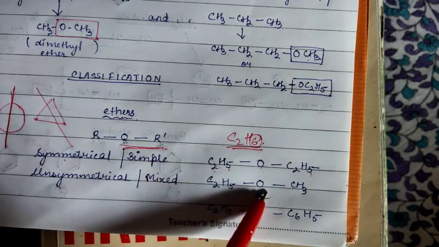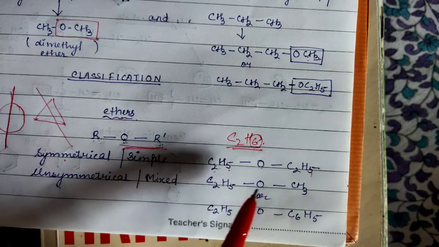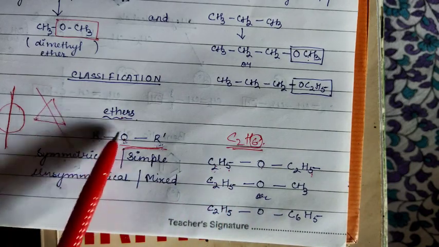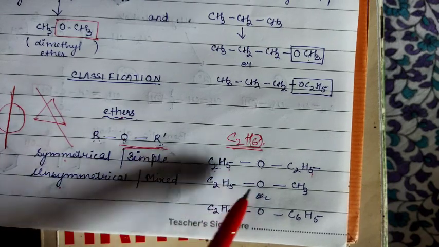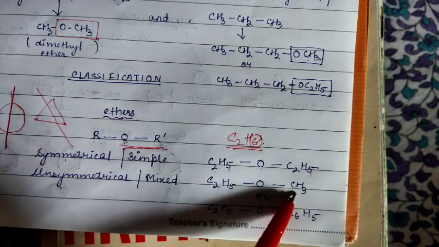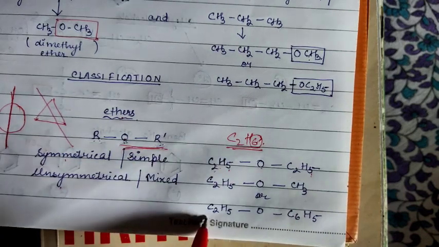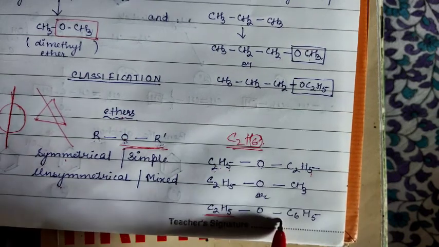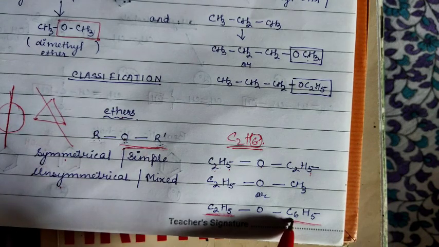But if both the chains are different from each other, or the number of carbons is different, then you can say it is an unsymmetrical ether or mixed ether. For example, on this side it is C2H5, but it is replaced with OCH3. So this chain and this chain are not equal. Again, you see here there is a 2 carbon chain and here 6. This is an aryl group, C6H5, and you can say this is unsymmetrical because the numbers of carbons are different from each other.